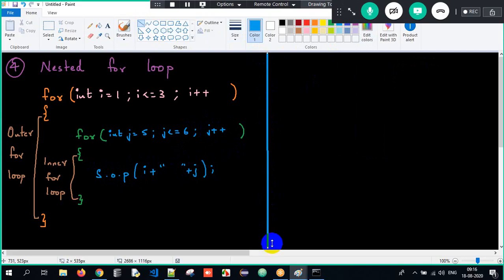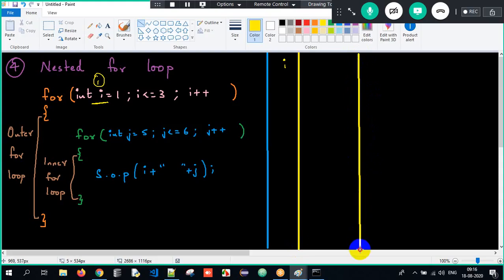Sir, what will be the output, sir? I will tell you in the most beautiful manner. Rule number 1: the i value will get initialized. That is rule number 1. Okay, just a moment. Let me try to do this. This is i, this is the i condition, and the j condition.